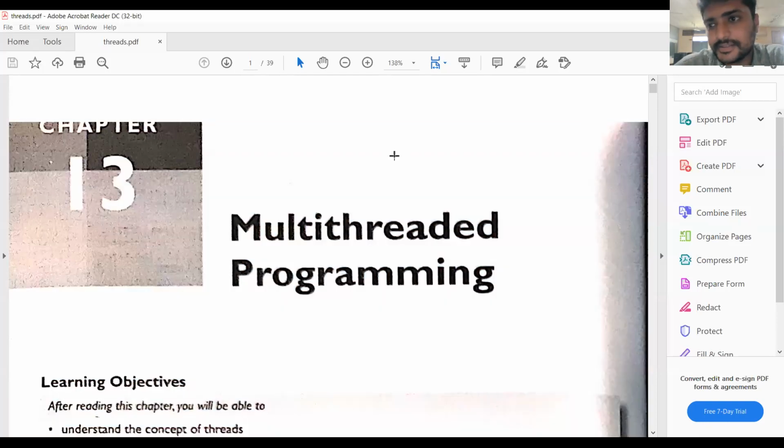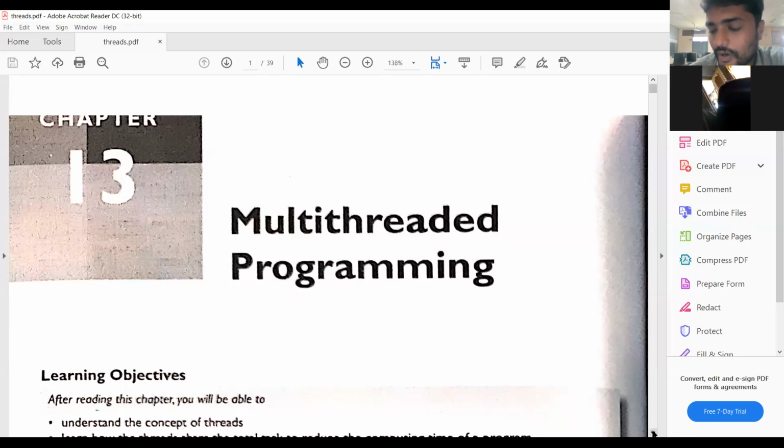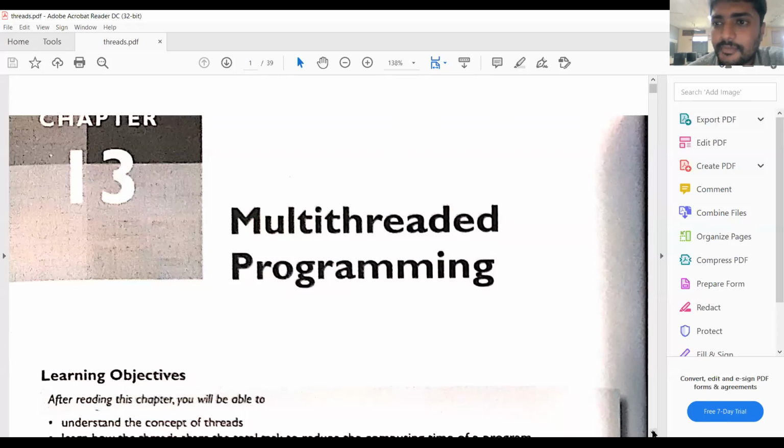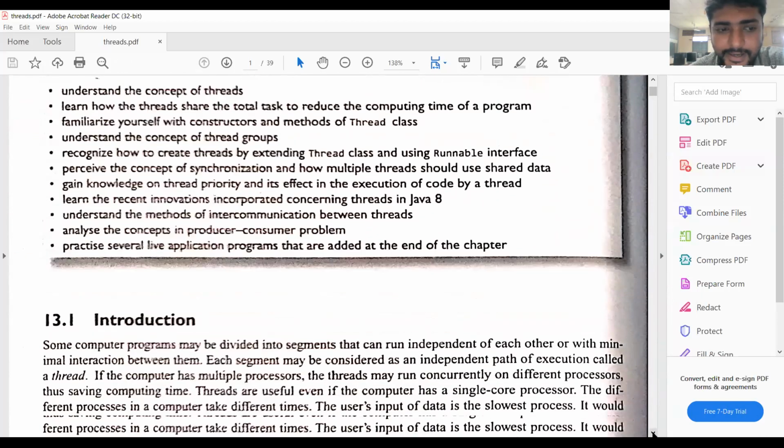So in the previous classes, we have discussed threads and multi-threaded programming. We have seen the meaning of a thread and the applications of threads, and we have the predefined class for threads, that is the Thread class. If you want to use predefined methods or interfaces, there is a predefined class called Thread, which is defined in the util package. So that is regarding the threads.